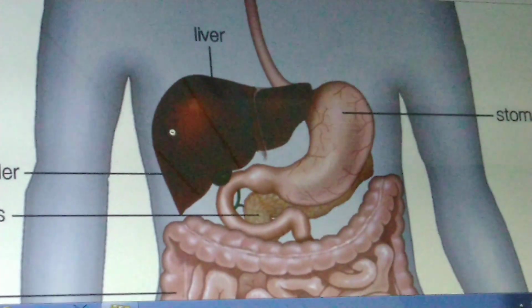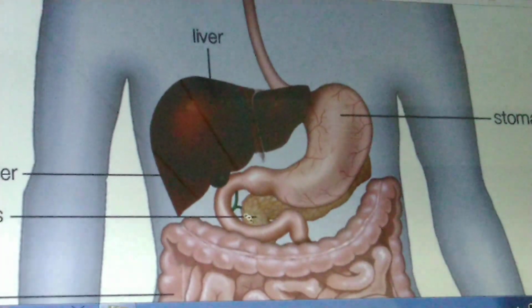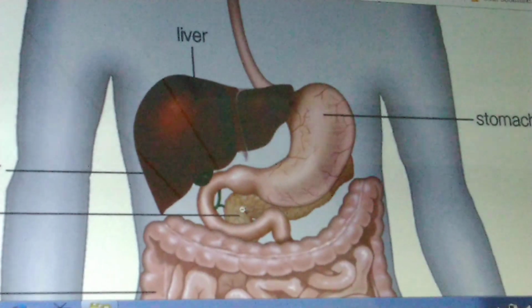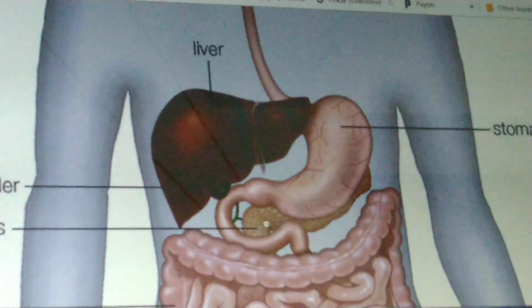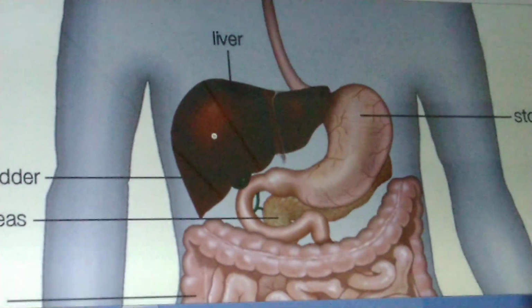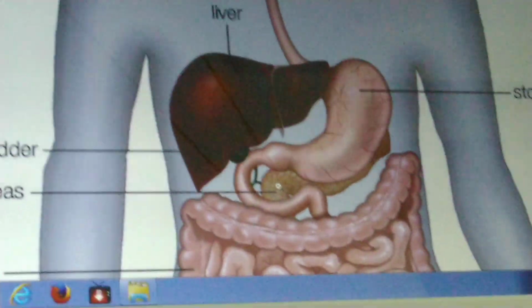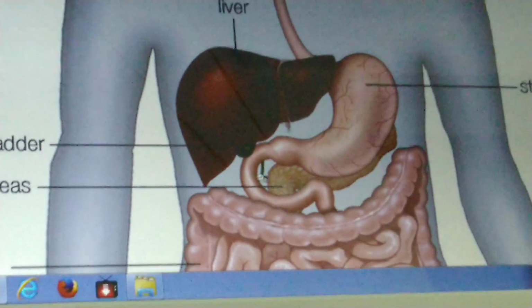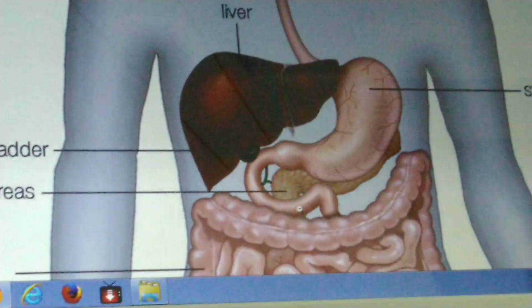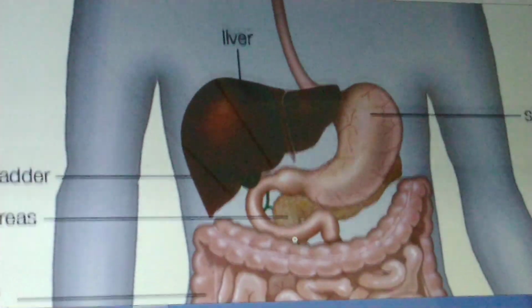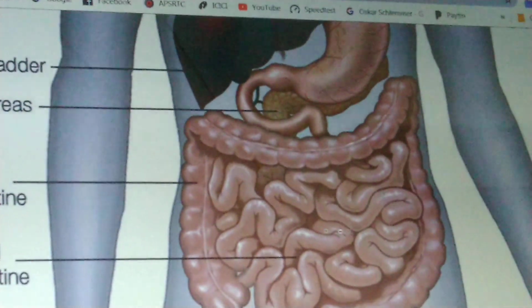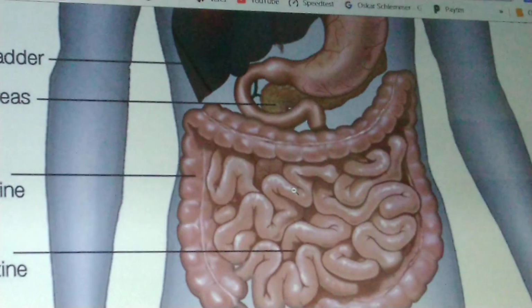From liver, it receives a bile juice, and this light green color portion is called as pancreas. This pancreas secretes pancreatic juice. So the bile juice from liver and pancreatic juice from pancreas both will enter into this U-shaped tube called duodenum, which already contains chyme. So now the food enters into this coiled structure called as a small intestine.